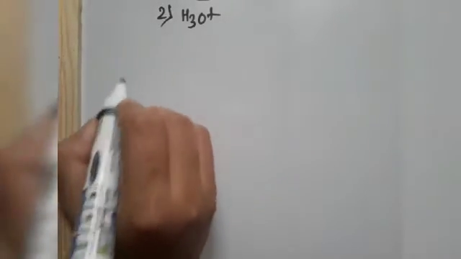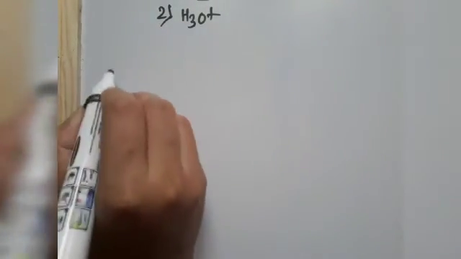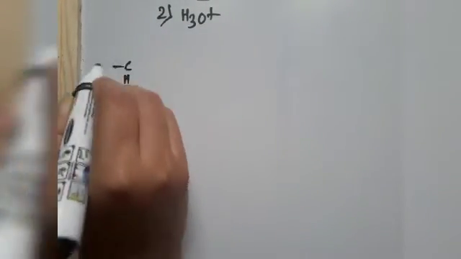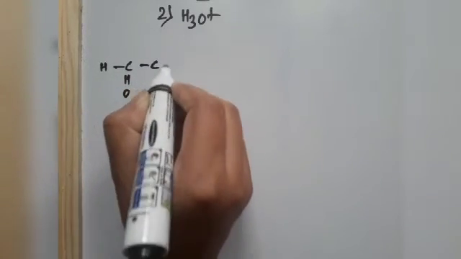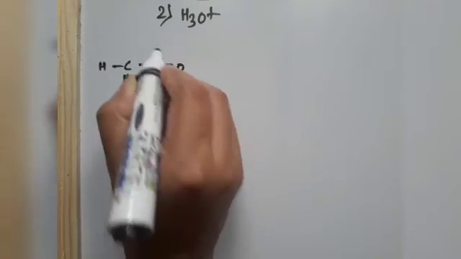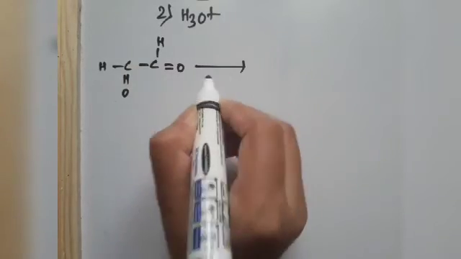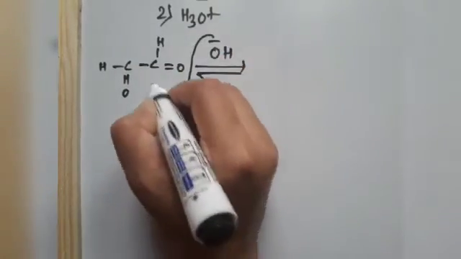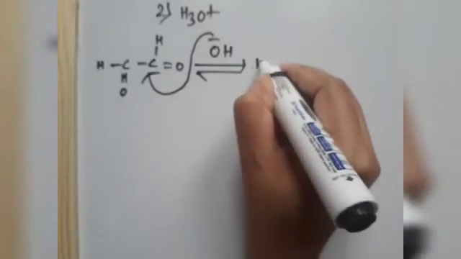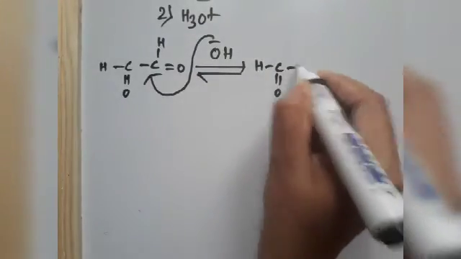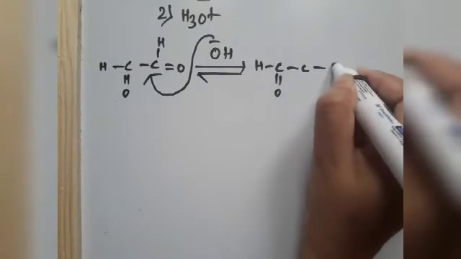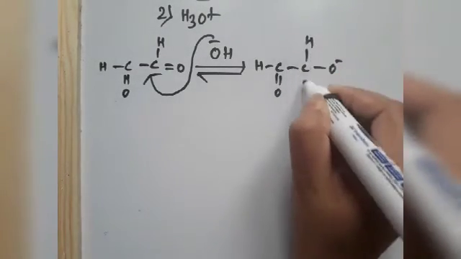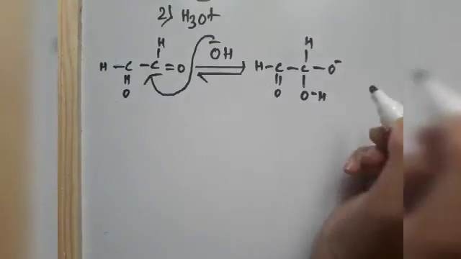What will be the product? Let's see. This is commonly known as glyoxal. OH minus will attack any one of the carbonyl groups. So we get O negative, H, OH.